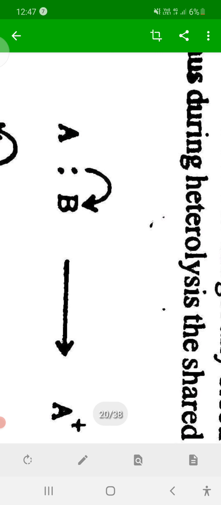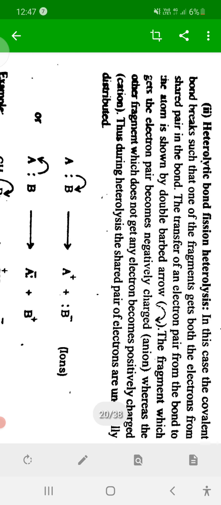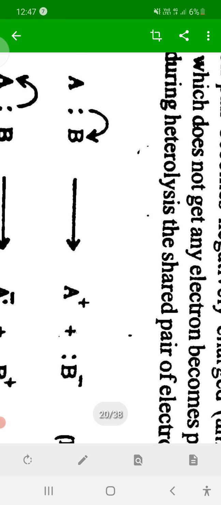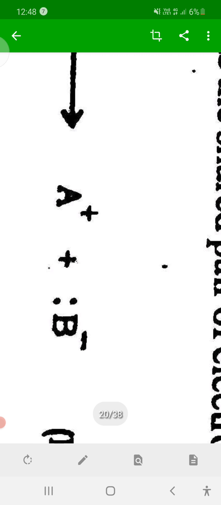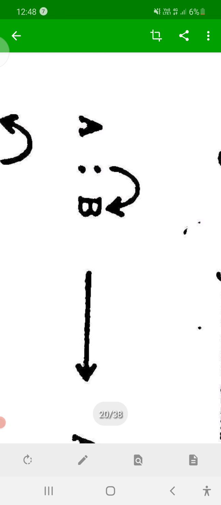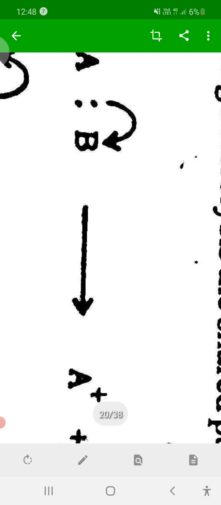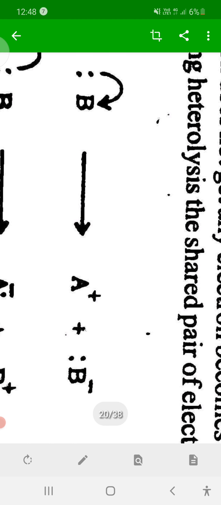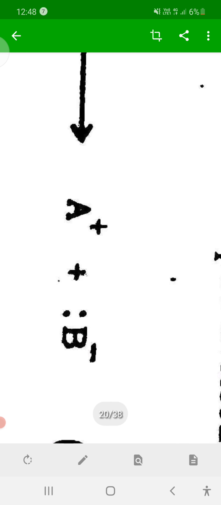and therefore heterolytic bond fission takes place in such a way that both bonding electrons transfer towards one of the atoms, that is towards B. Therefore A loses an electron and acquires a positive charge, and B gains an electron and acquires a negative charge.